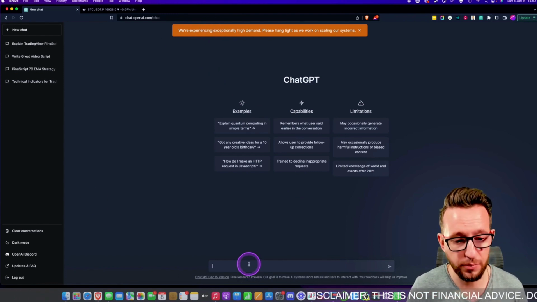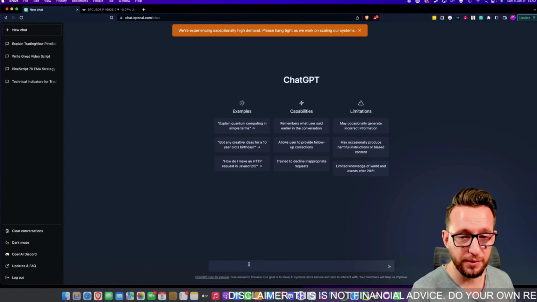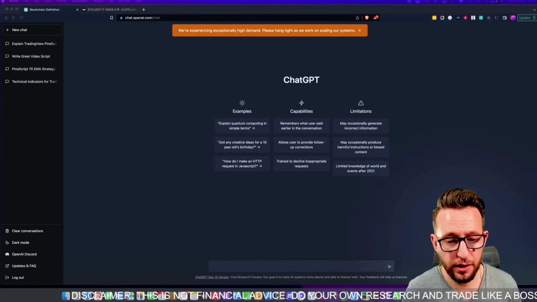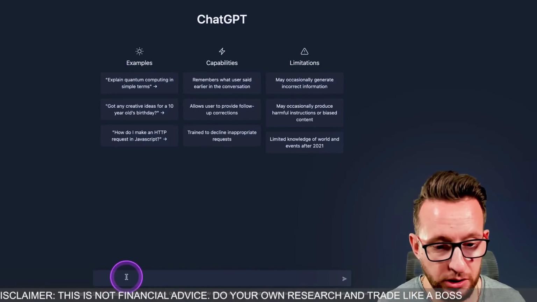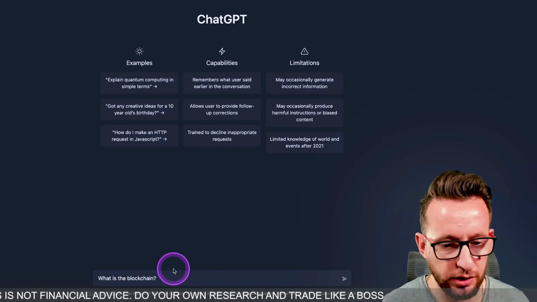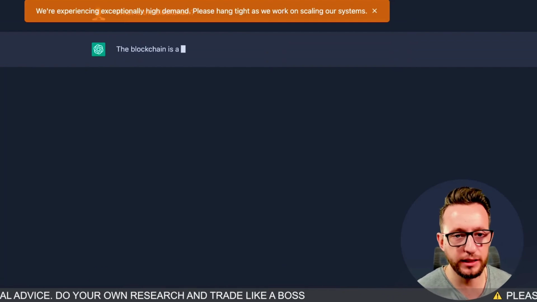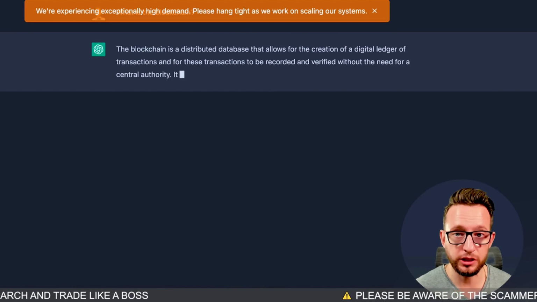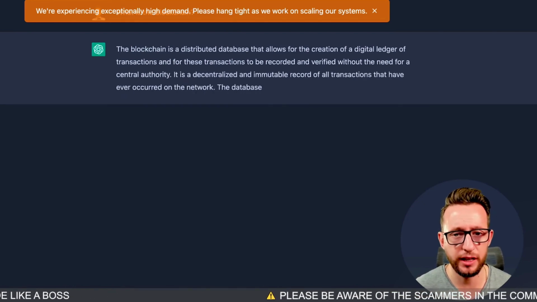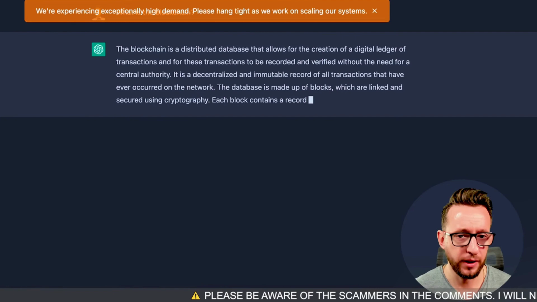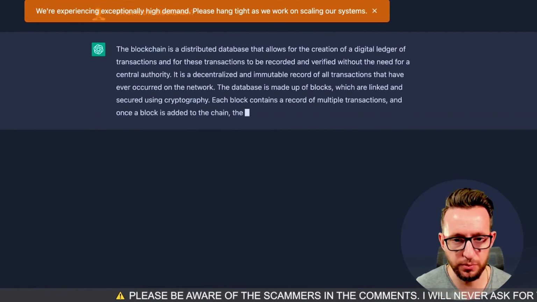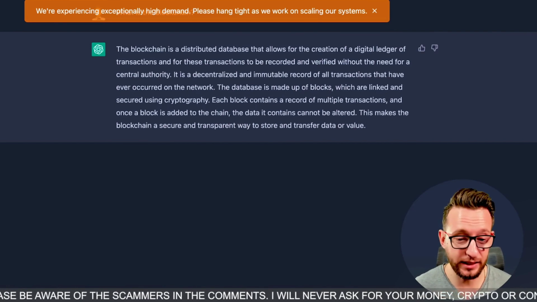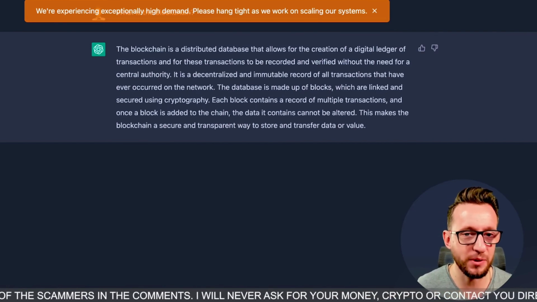It can help you with things like recipes. It can help you with things like trading, building scripts and things like that. So as a chat program, we have our chat area down here, and you can pretty much ask it any questions. So for instance, you can ask, what is the blockchain? If you're just getting into crypto and want to know what the blockchain is, it'll go through exactly what the blockchain is, how it works, that it's decentralized, etc. Give you an example. You can also ask it to summarize to give you a smaller, quicker reply, and you can ask questions about anything from dating, from restaurants, to what is the blockchain, etc.